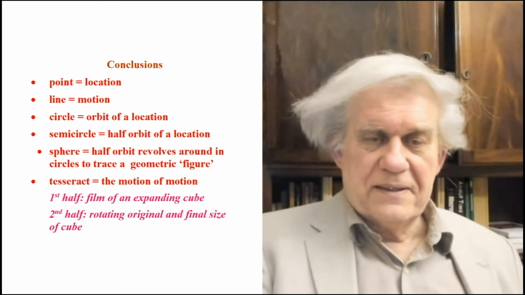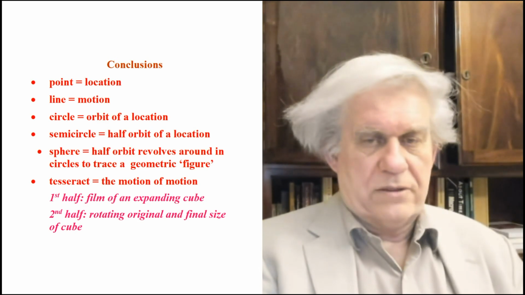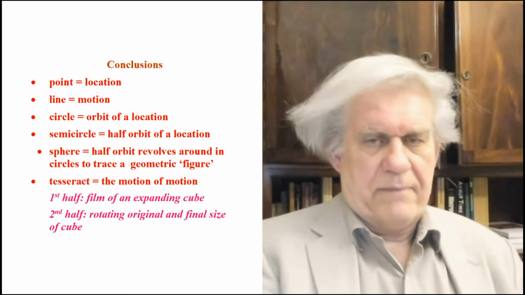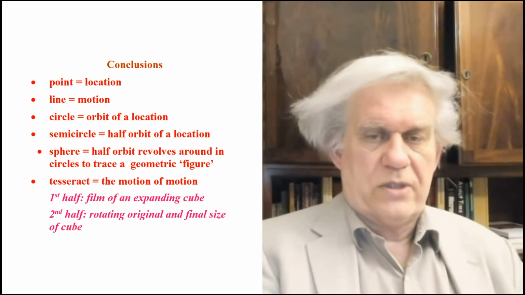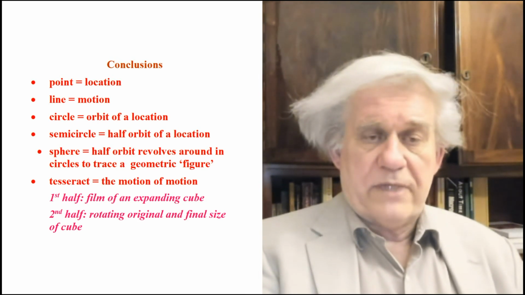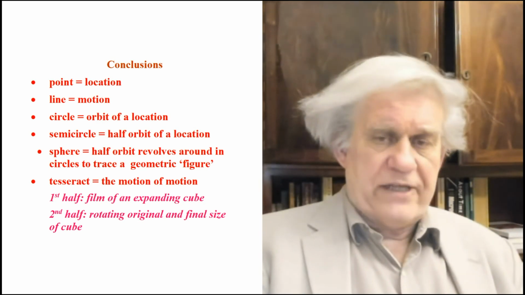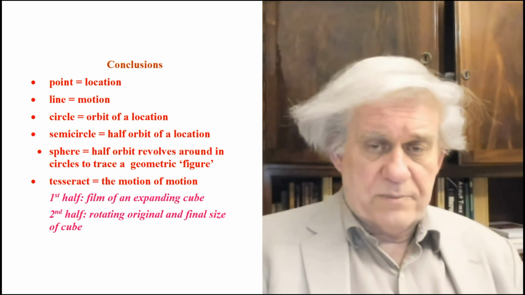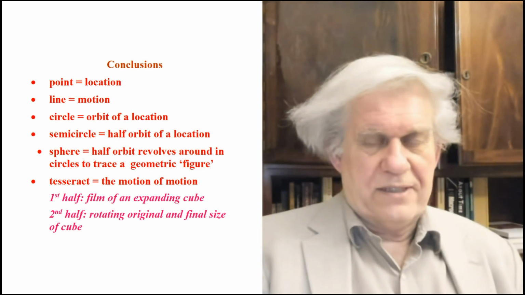Okay, so here are my conclusions. Okay, so that you can take this to the bank. Okay, so let's summarize here. Point is equal to a location. That's what point is in both Euclid and today's mathematical physics. What is a line? Motion. It's an itinerary. Okay, it's a bunch of locations. What is a circle? It's the orbit of a location. It's an orbit. That's what it is. It's not a figure. It's an orbit. It's something moving. What is it that's moving? A location. The location is orbiting. What's in that location? A location.